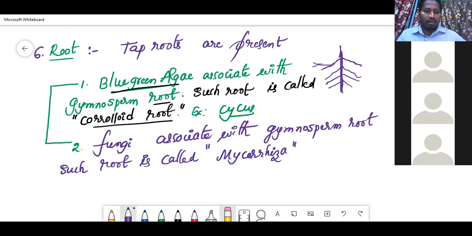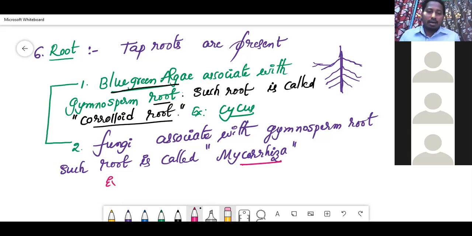These two are very important here. So they may ask you, mycorrhiza is the association between blue-green algae and gymnosperm, or fungi and gymnosperm. You have to choose the answer.